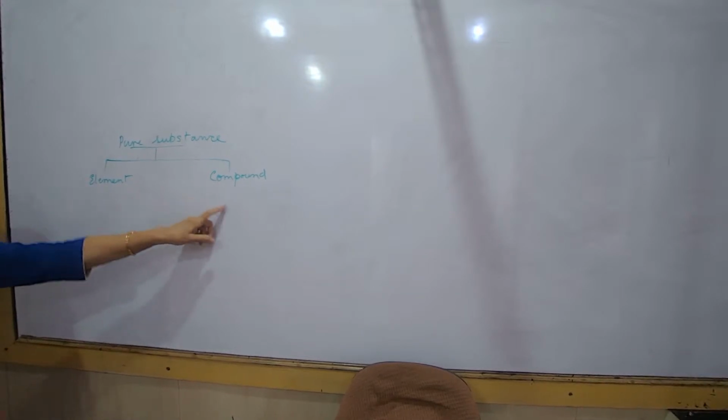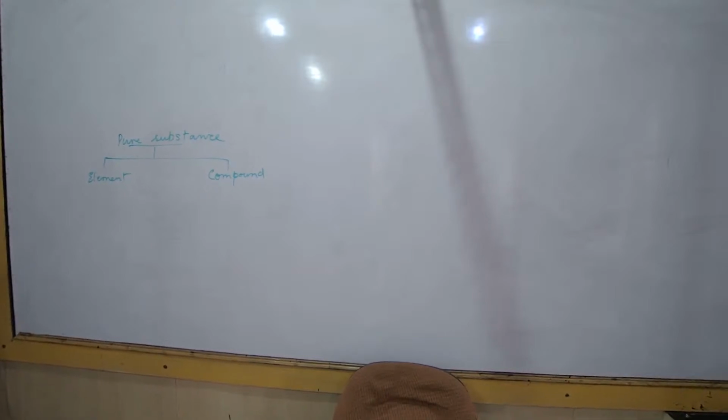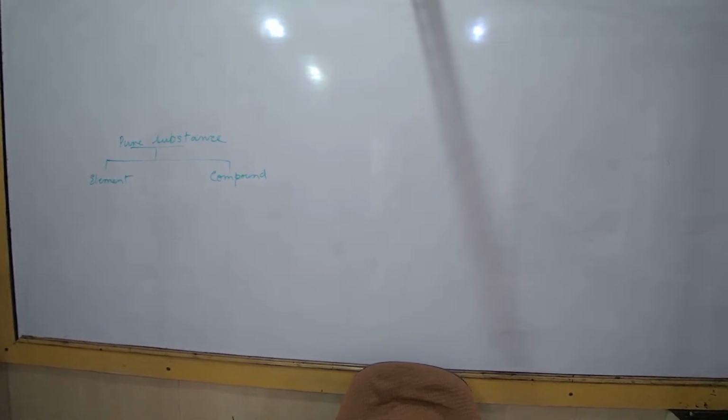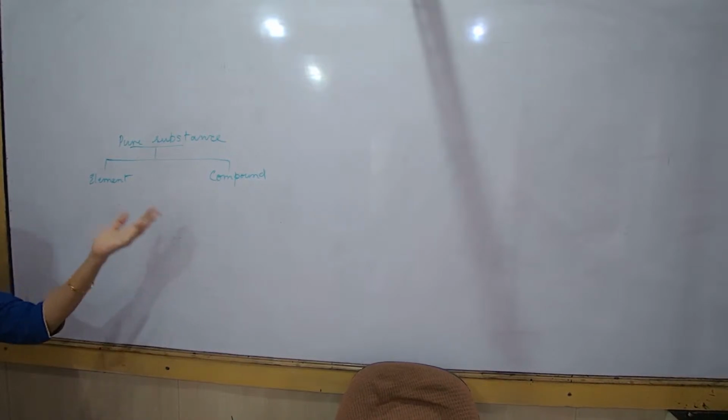What is a compound? A compound is a substance composed of two or more elements. How are they formed? In a fixed ratio. Yes, it is important, fixed proportion. Simple examples: HCl, H2SO4, H2O.